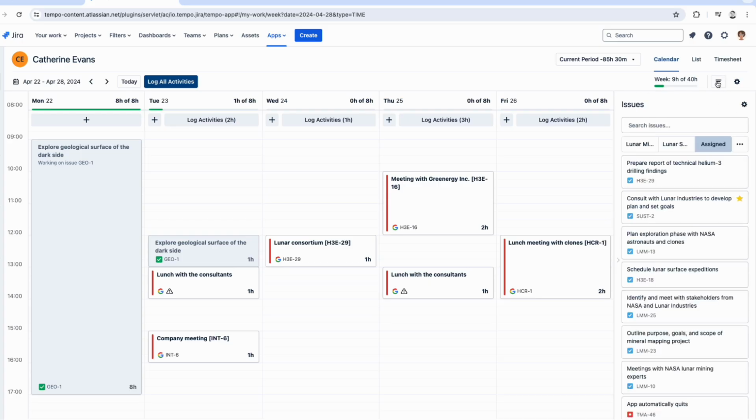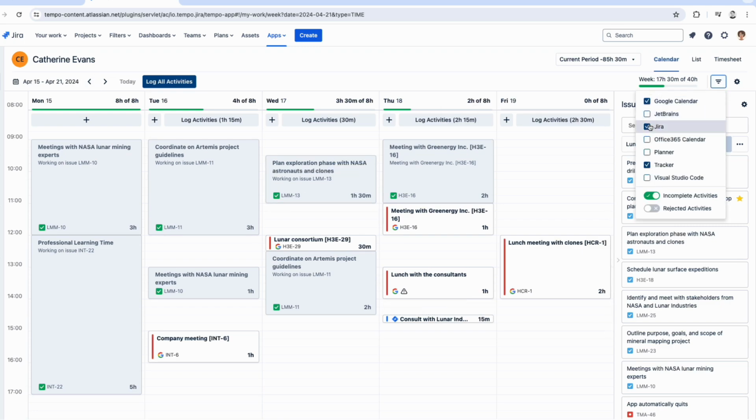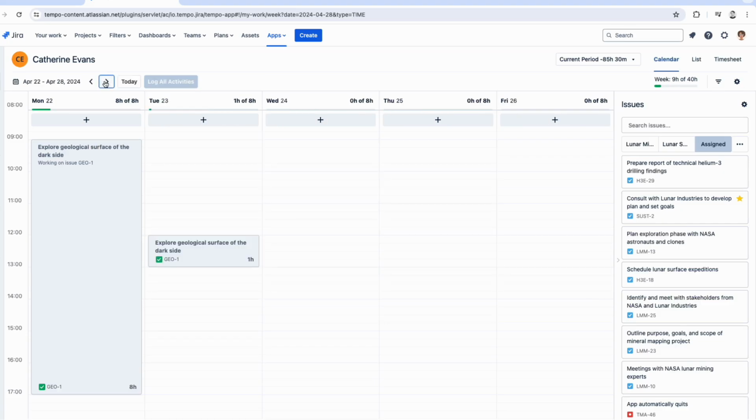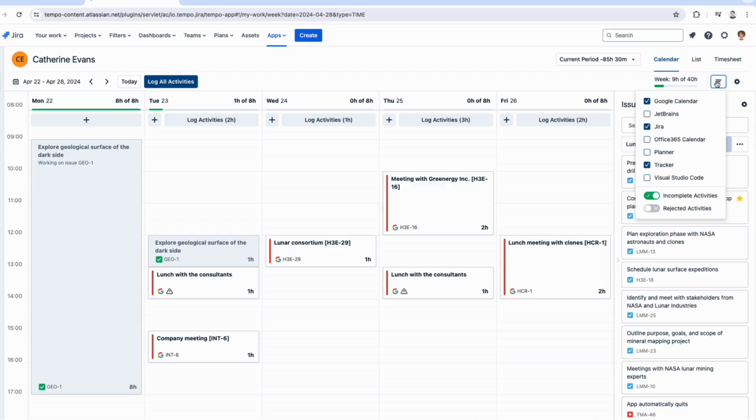But I'll go back out of that. And of course, there's also an integration with Jira. So Jira suggestions are here on this timesheet as well. There's actually not any for this week, but if I go back a week, I know there is. Yep, here it is right there. So once again, if I wanted to not have those pop up for any reason, I could click that check mark. See how it pops up again here when I click the check mark, but we'll go back to the proper date. And we also have an integration for VS Code and JetBrains. So it's not applicable to this profile, but it would be very applicable to the developers in the audience or those of you with developers on your teams.